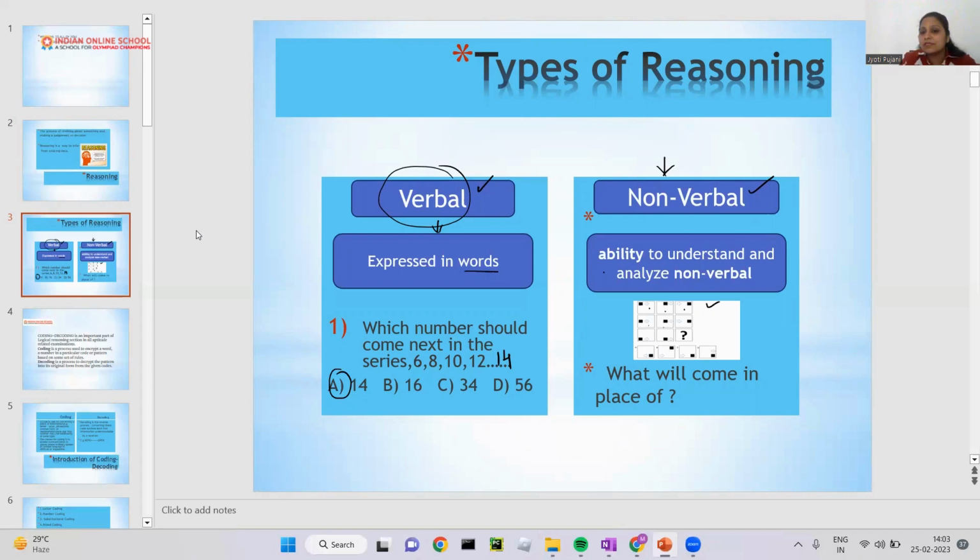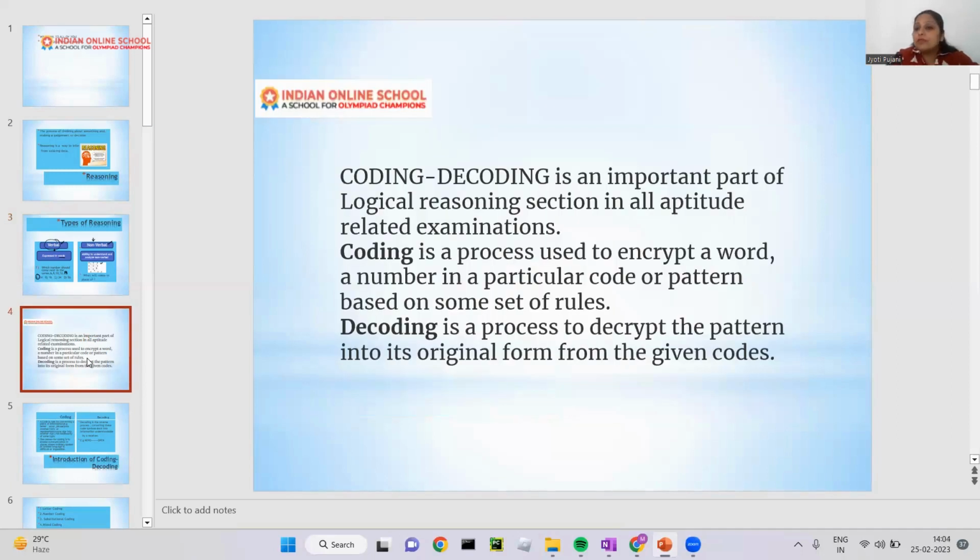Can you see that in every one you have a dark black rectangle, and in this you have arrows. These all are in the upper portion, these all are in the middle one, and now these all should be in the end one. So that option will be your answer. Okay, now I'm going to take coding and decoding today. What is coding and what is decoding? What does it mean?